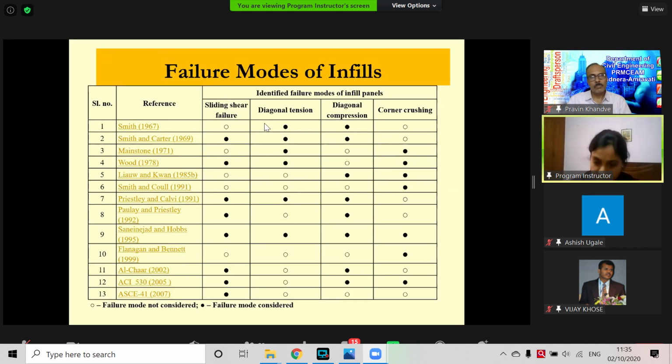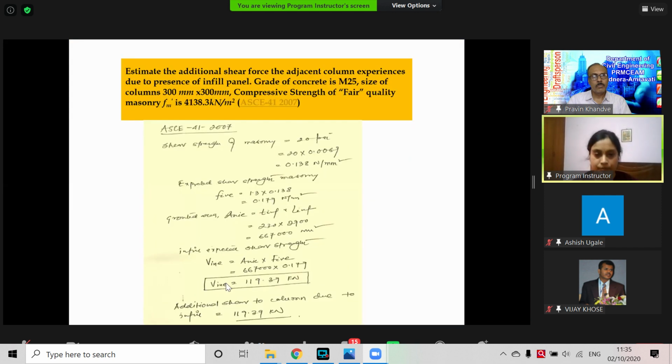But as per my studies and as per the design guidelines, we have seen the sliding shear failure remains the minimum one. So it governs the failure mostly.